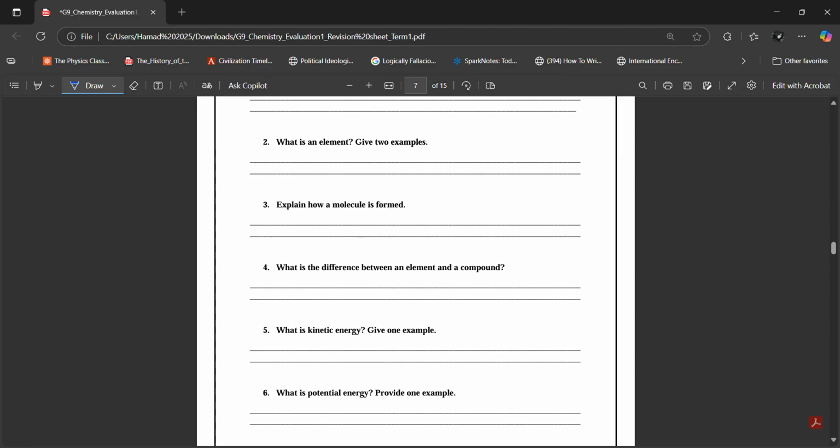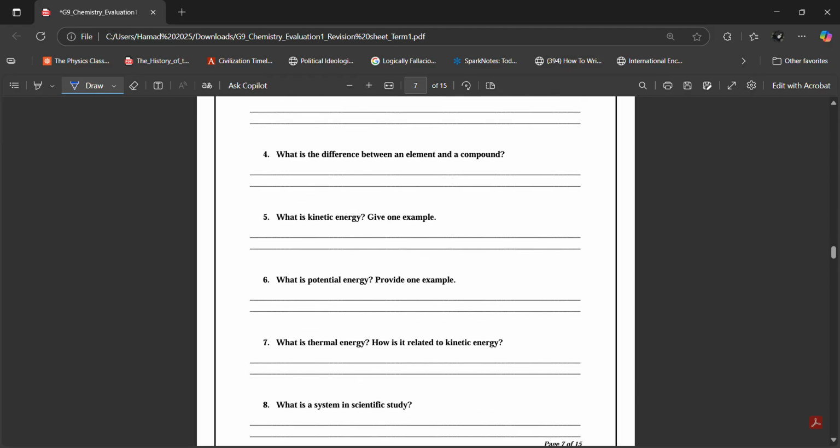Question 3. Explain how a molecule is formed. A molecule is formed when two or more atoms combine together through a chemical bond, in a chemical process or reaction. That is how a molecule is formed. Question 4. What is the difference between an element and a compound? An element is made up of the same types of atoms. A compound is made up of different types of atoms.